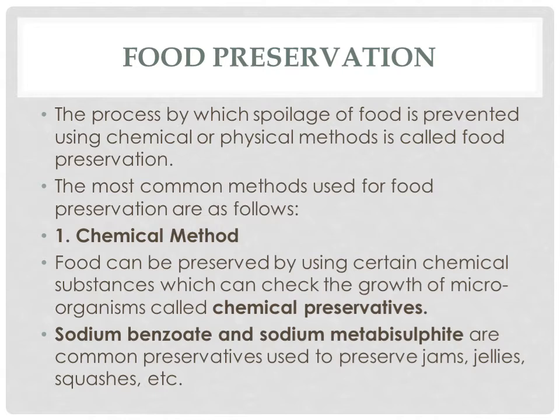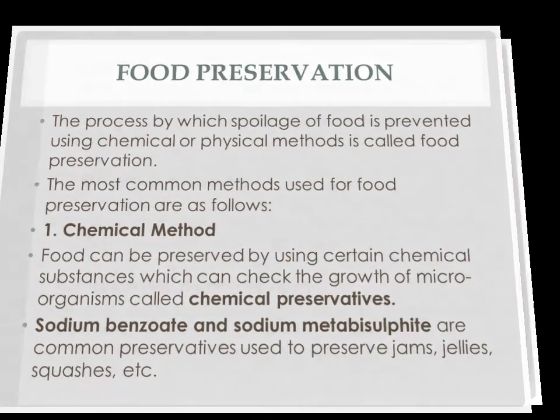These are the chemical preservatives used to preserve the food that we consume in daily life. Sodium benzoate and sodium metabisulfite are common preservatives used to preserve jams, jellies, squashes, etc. So this is one of the methods.